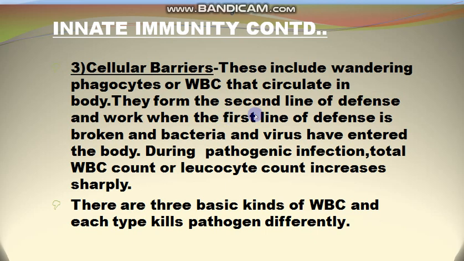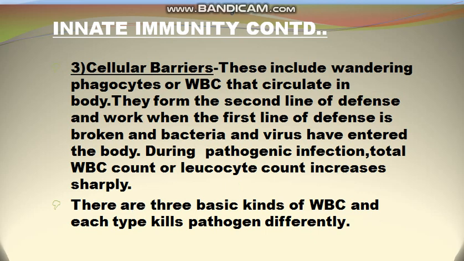They form the second line of defense and work when the first line of defense is broken and bacteria and virus have entered our body. And during pathogenic infection, total WBC count or the leukocyte count increases sharply.